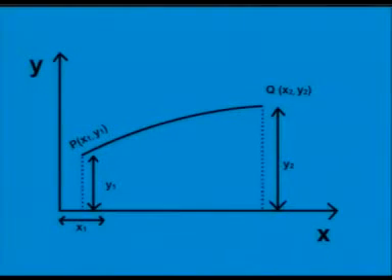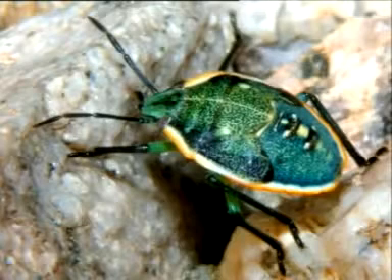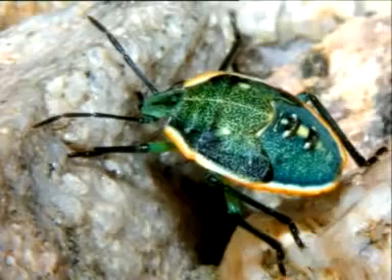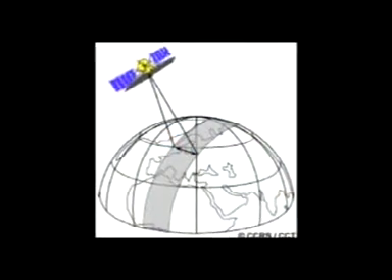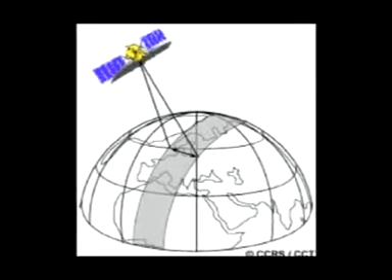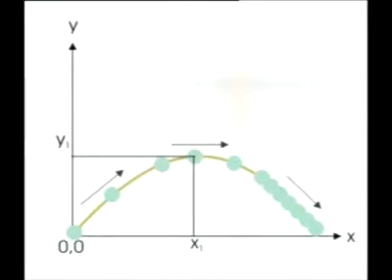Examples of two-dimensional motion are as follows. An insect crawling on a ball. A satellite revolving around the Earth. A projectile motion. A bob oscillating along a curved path.